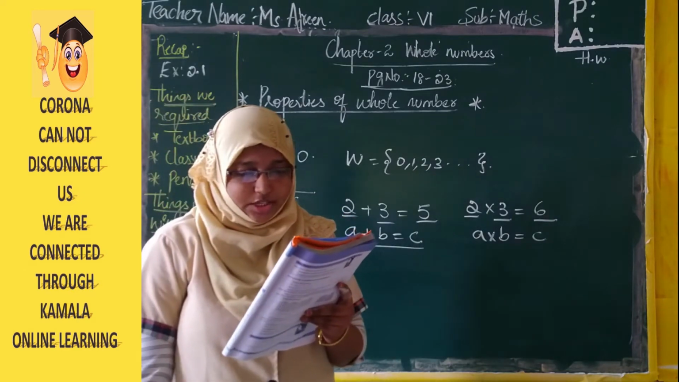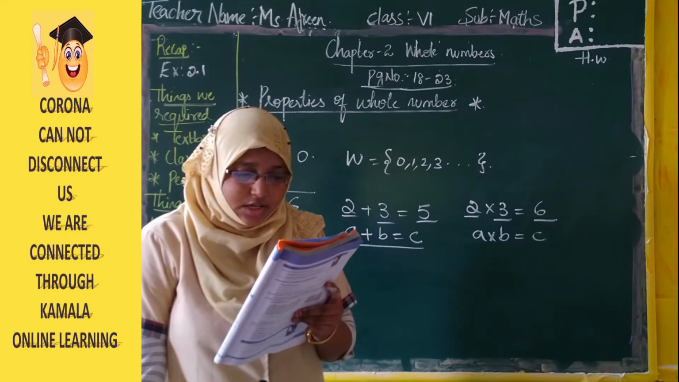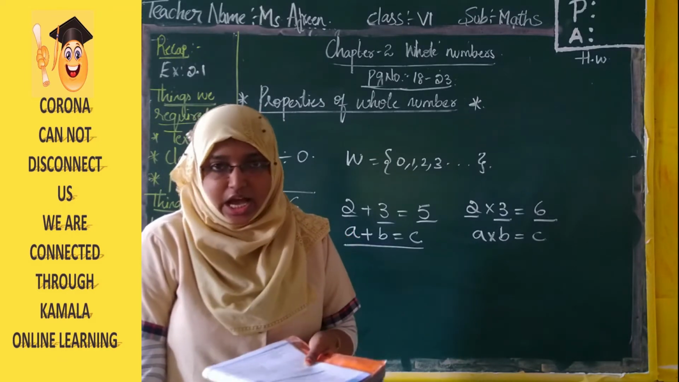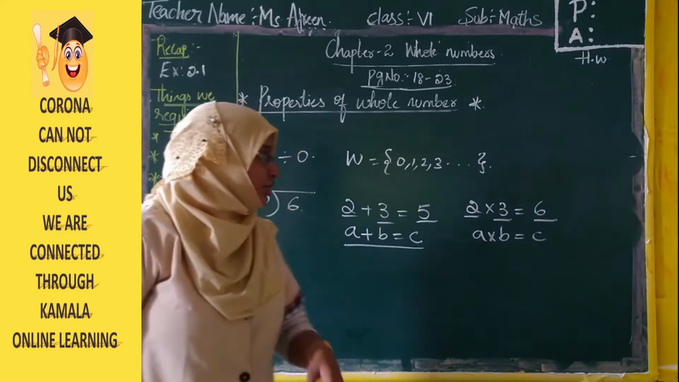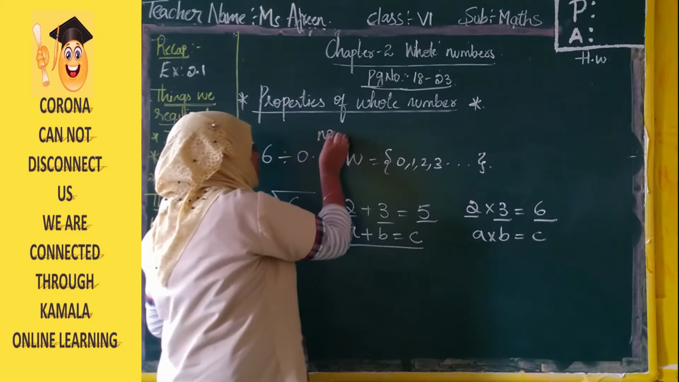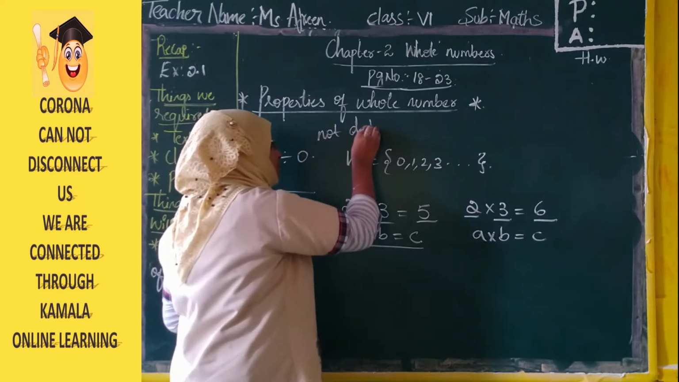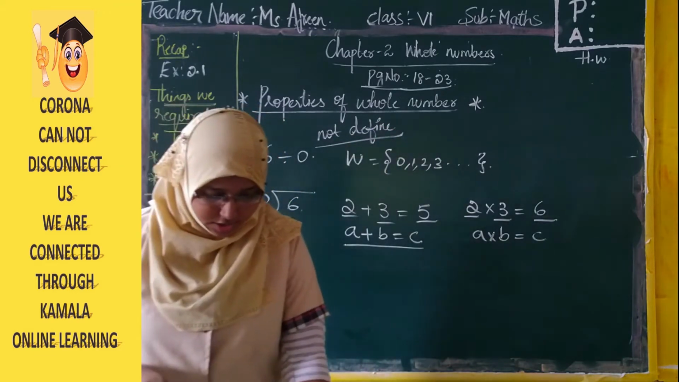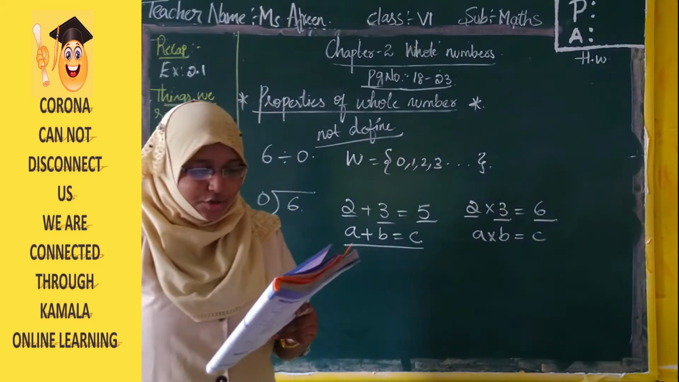So division by 0 is not defined. Division of a whole number by 0 does not give a known number as answer. So it is not defined. Division by 0 is not defined. Commutative property of whole numbers.